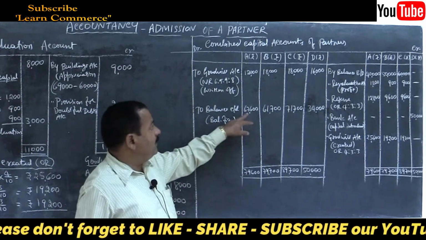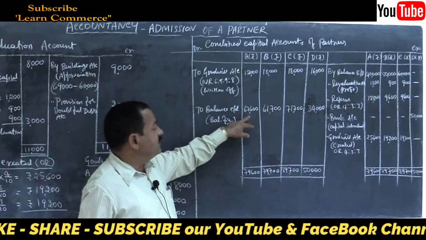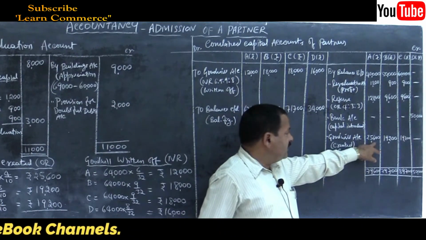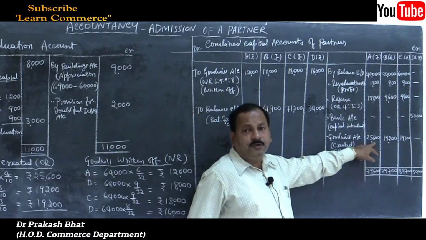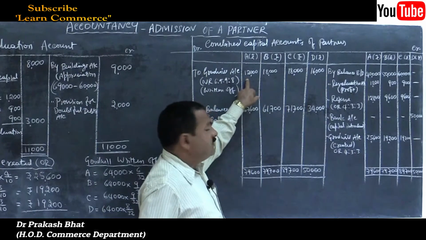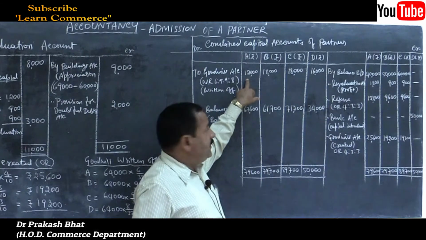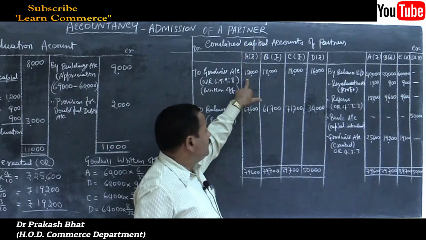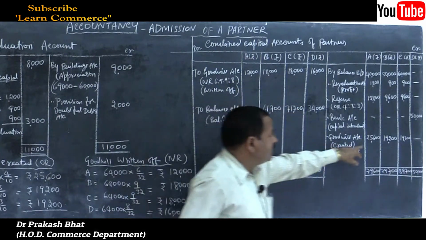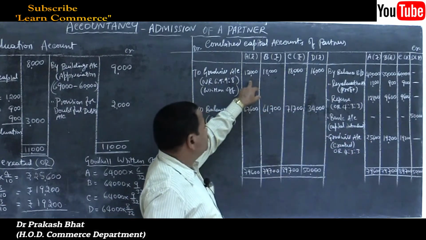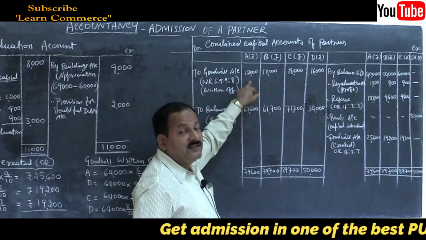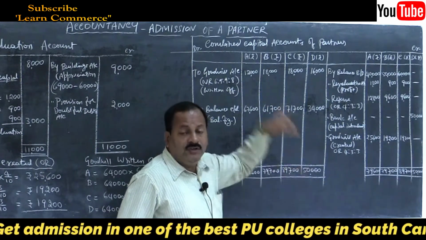He is losing that much amount, and the capital balance of these partners has increased. See here, goodwill credited to A is 25,600. How much is debited? 12,000 only. That means he is getting the benefit of goodwill to the extent of 13,600. 25,600 credited, 12,000 debited, so deduct it. His capital balance will increase to this extent.